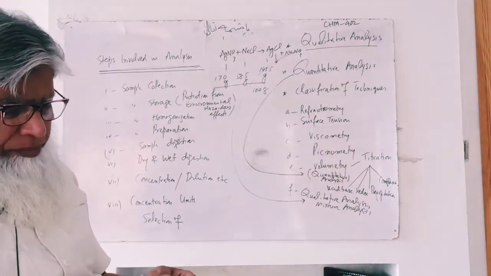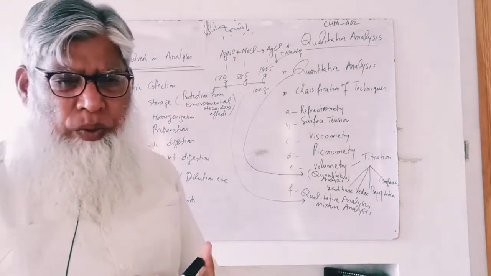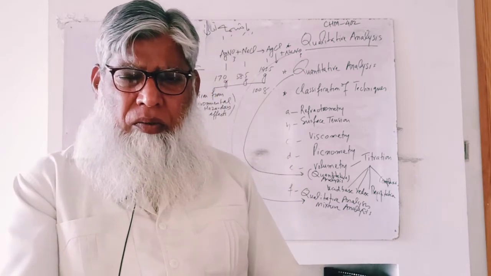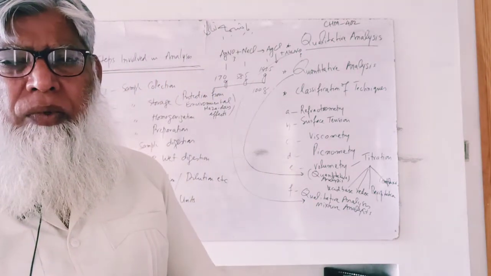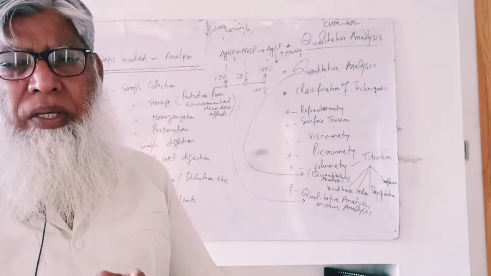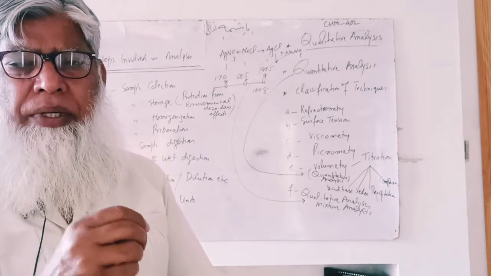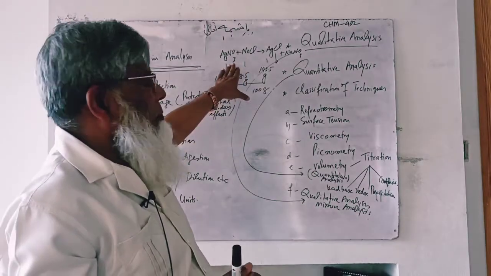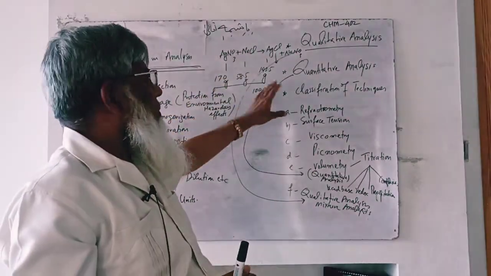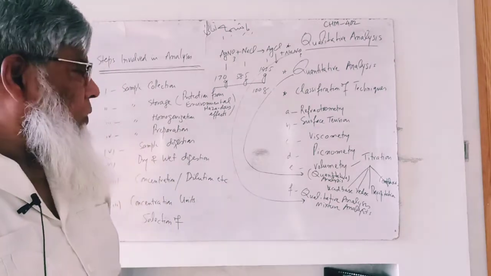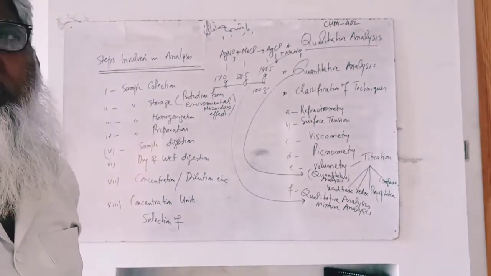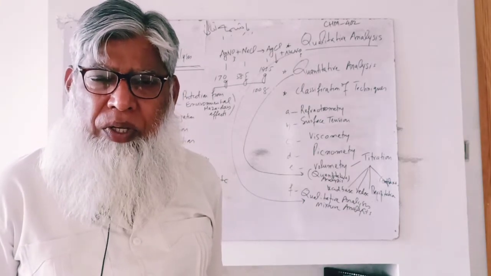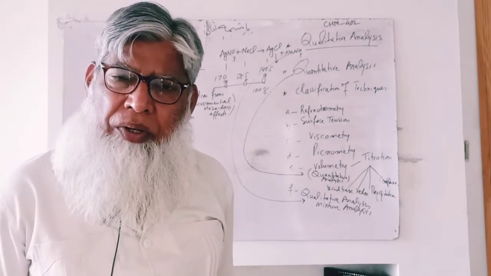In any solution, on the basis of the phenomenon of precipitation, we may get some salt mass. That salt mass is filtered out, completely dried, then weighed. Then by comparing with the balanced chemical equation, the yield of the product is determined. So in this way, the quantity of any substance may be determined by precipitation and titration.